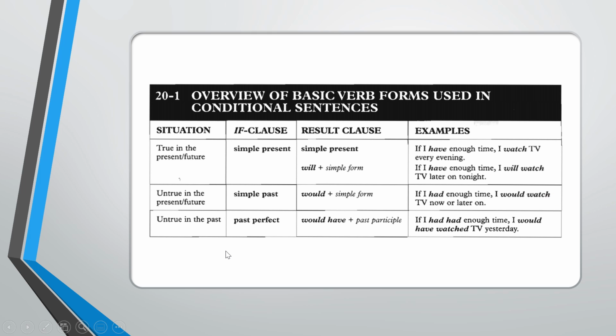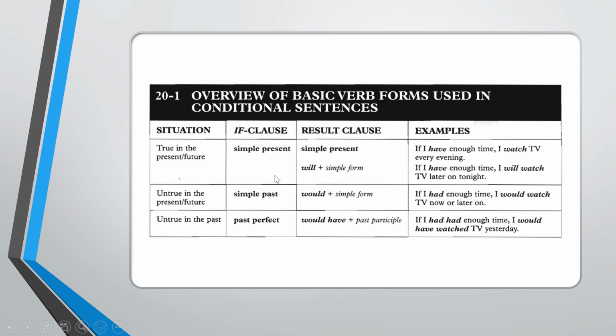And then the last type of conditional sentence, that is type 3. The if clause must be in the form of past perfect. The result clause or main clause must be in the form of past future perfect: would have plus past participle. Past participle is the verb 3. Have a look at the example. If I had enough money, I would have watched TV yesterday. The if clause must be in the form of past perfect. The main clause must be in the form of past future perfect: I would have watched TV yesterday.